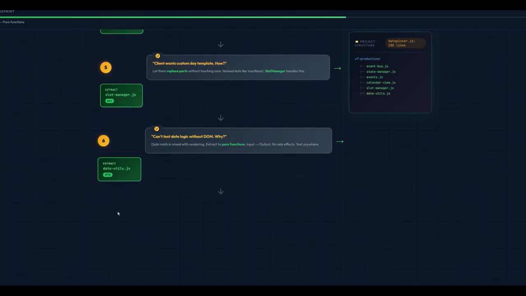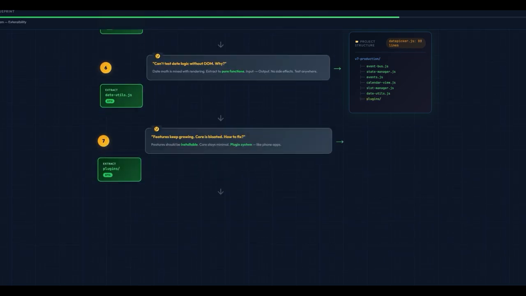And here is one more question. Right now, we cannot test the date logic because it is inside our render function. If we want to test it, we have to set up everything, the function, the browser and everything. That is not testing. Testing should be very simple. You give it input, it gives you output. To do that, we will use pure functions. We will extract all this logic into a single file, and we will have the ability to test them individually. And that is our episode 12.